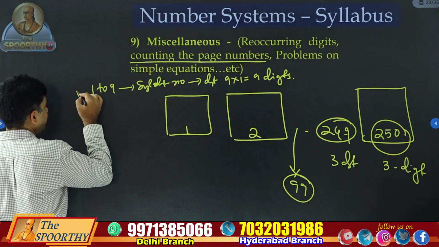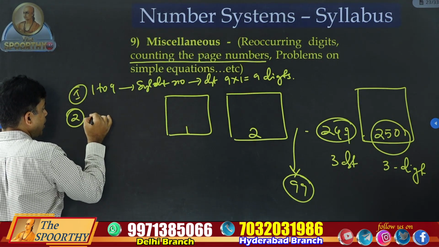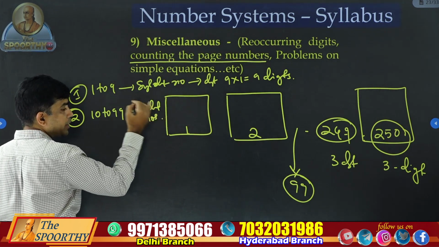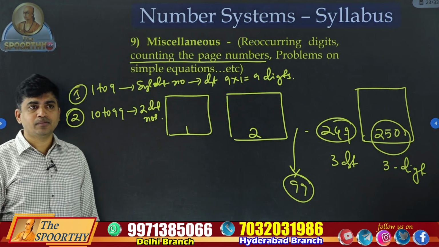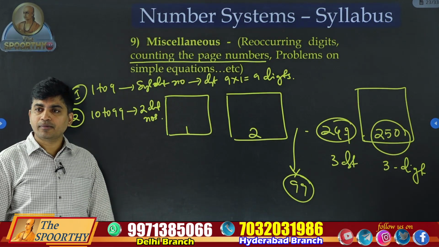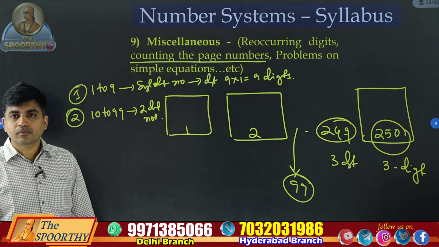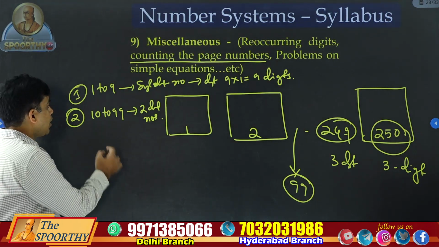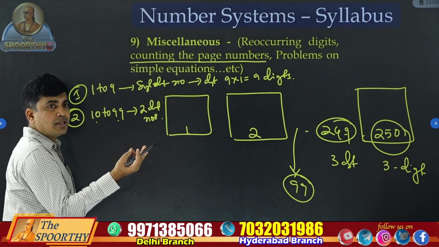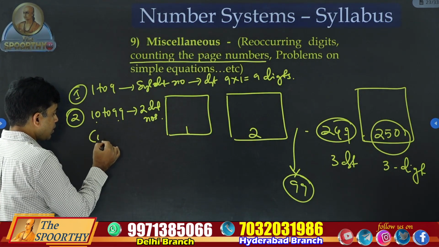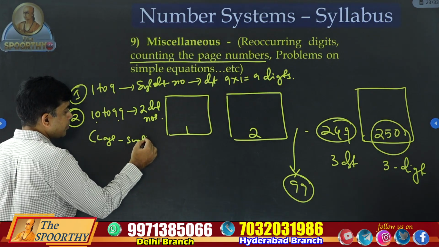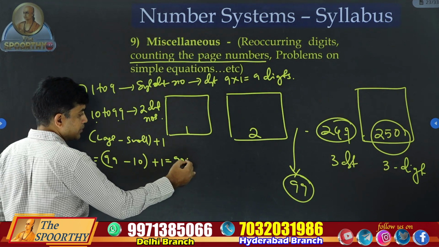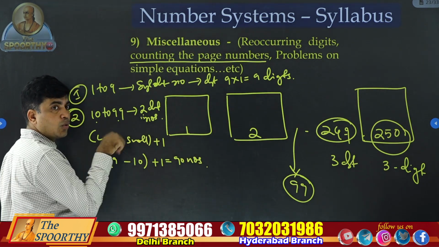This is the first point. Second point, 10 to 99, all are 2-digit numbers. How many numbers are there from 10 to 99 in total? 90 numbers. How to count the numbers? Larger number minus smaller number plus 1. 99 minus 10 is 89, plus 1, total 90 numbers. All these 90 numbers are 2 digits.